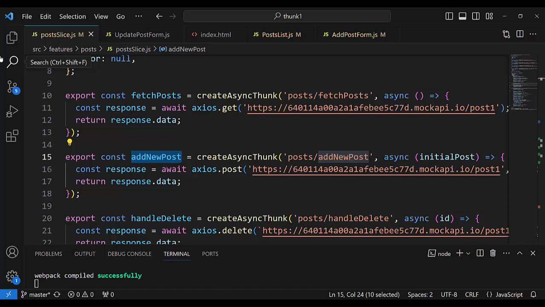Immutable way means that the reducer's actual state would be copied by the Immer library, and the new post would be pushed to that copy, and it is the new state.